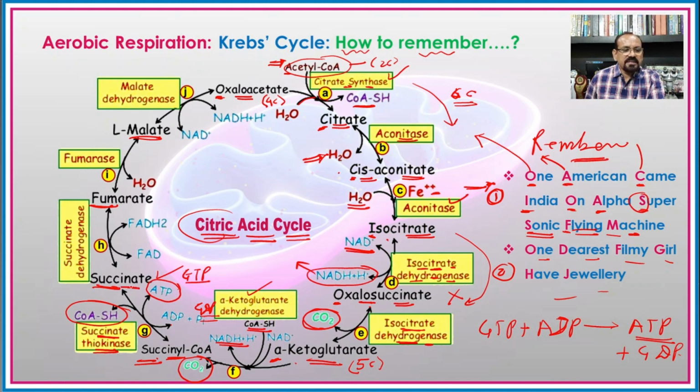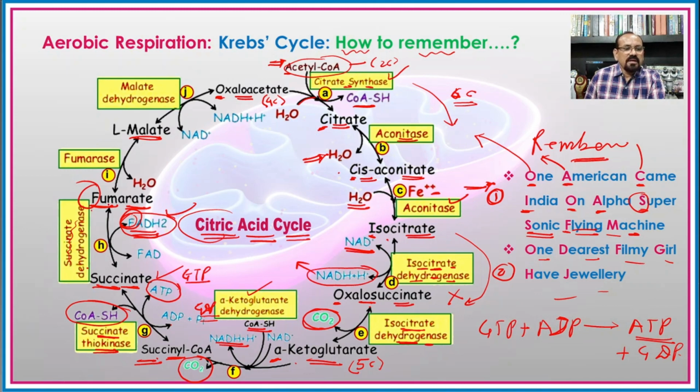Then this succinate in presence of an enzyme, that is the succinate dehydrogenase, converts into fumaric acid, and during this process there is formation of the FADH2. So you can remember, when there is a formation of the fumaric acid, then there is formation of FADH2, that is F and the F.